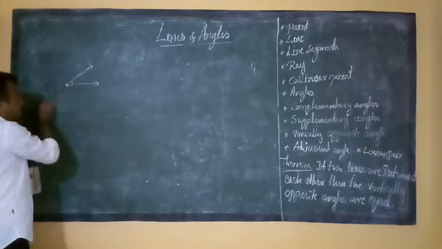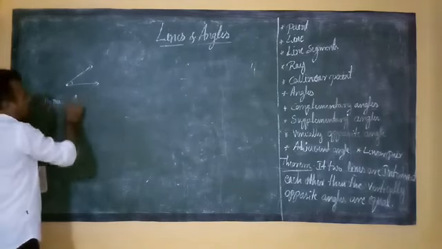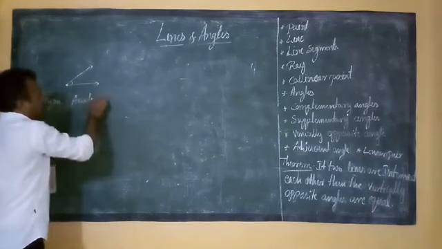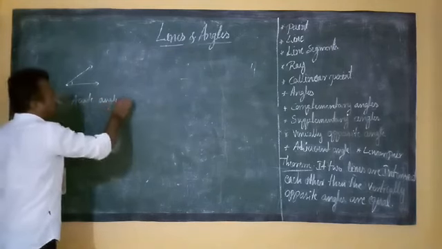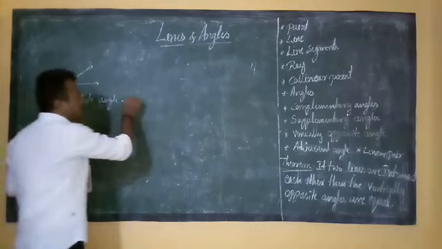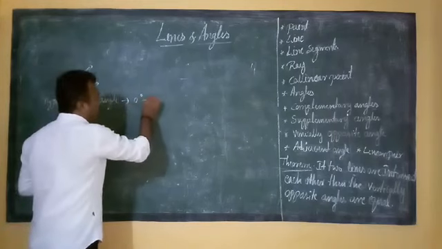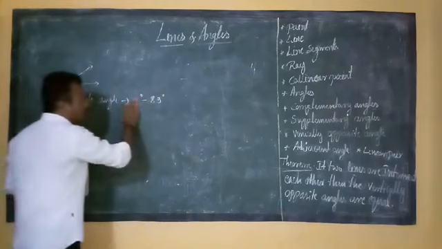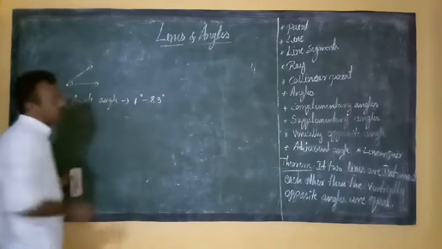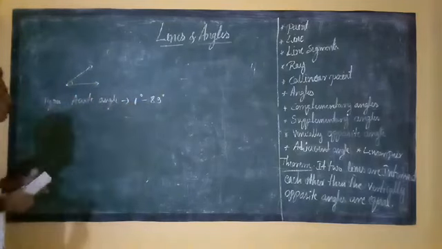Then types of angles. What are the types of angles? First one, acute angle. Acute angle means the angle measures 0 degree to what? 89 degree. Correct? Not 0 degree, 1 degree to 89 degree.